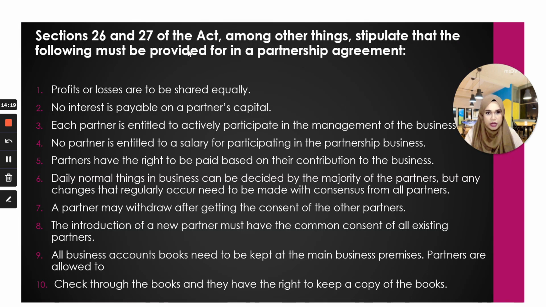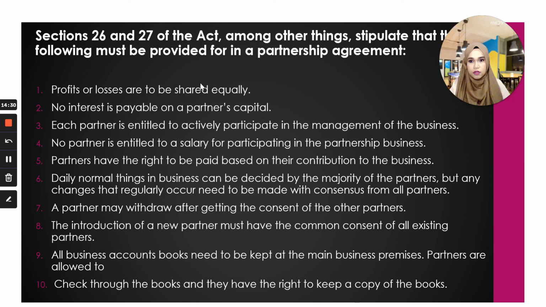Among others, in sections 26 and 27, the partnership agreement will state that profit or losses are to be shared equally. If you agree with this, then you just leave it. If you don't agree, then you have to put in your own agreement how much profit to be shared. If I contributed 10,000, how much profit should I get? If another person contributed only 5,000, how much profit should they earn?